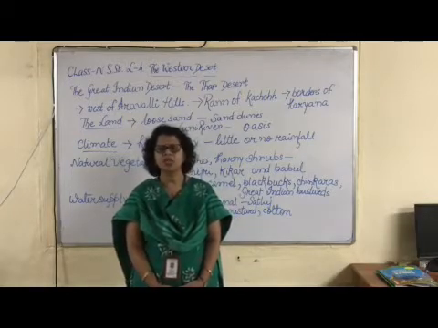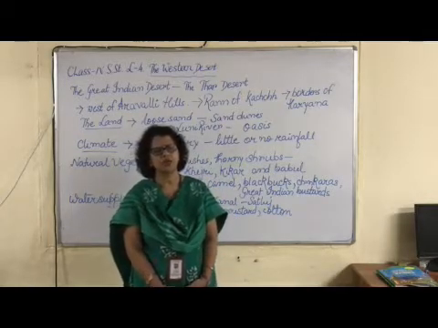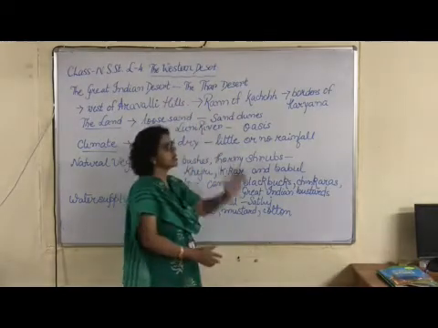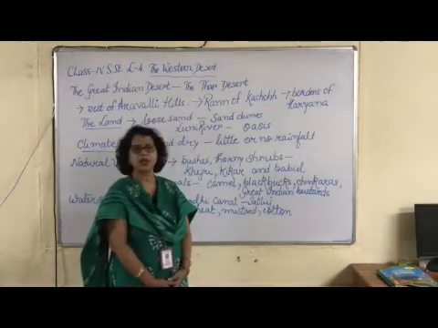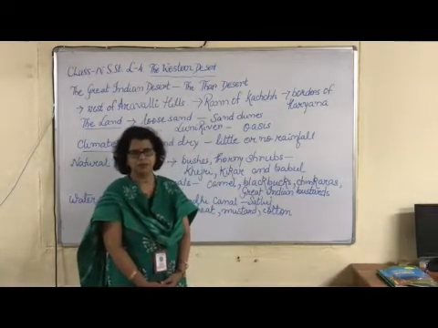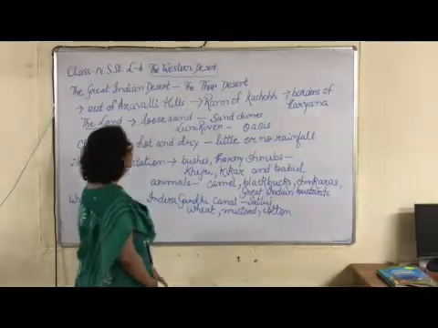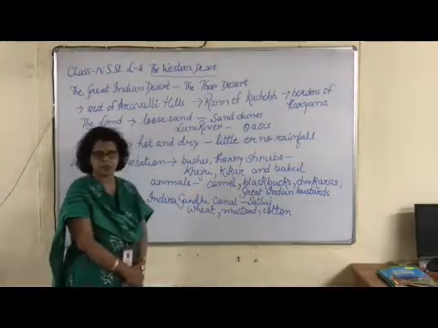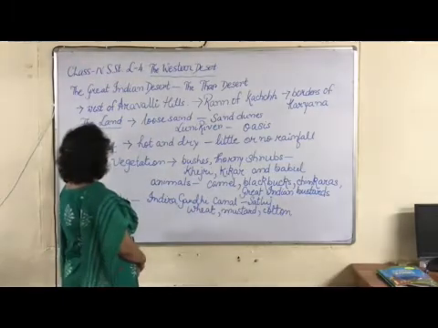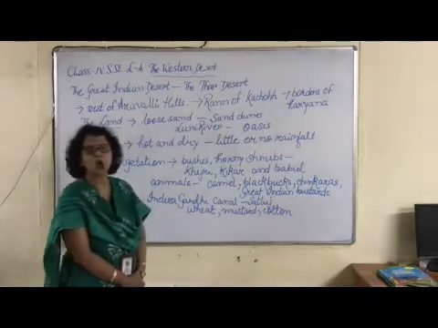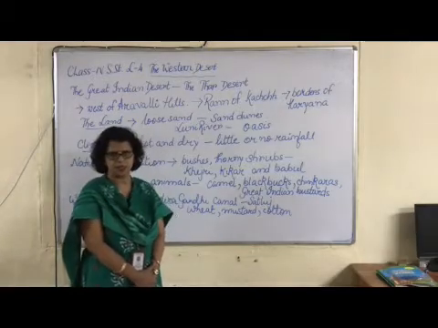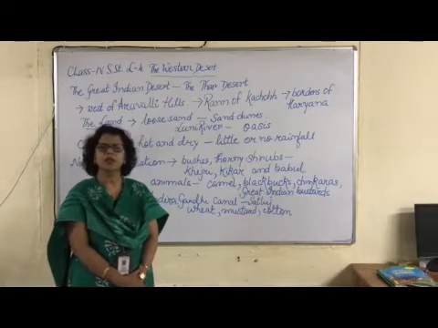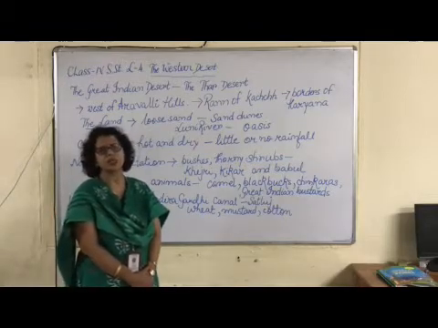Now, in which state of India can you tell me, children, do you have this Western Desert? Yes, you are correct. It is Rajasthan. The other name of this Western Desert is the Thar Desert. So, the Great Indian Desert is also known as the Thar Desert. Children, the Sahara Desert is the largest desert in the whole world.